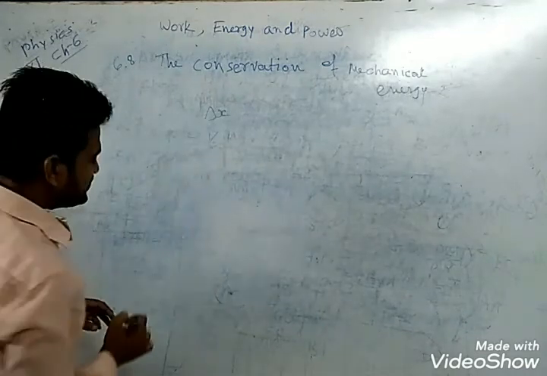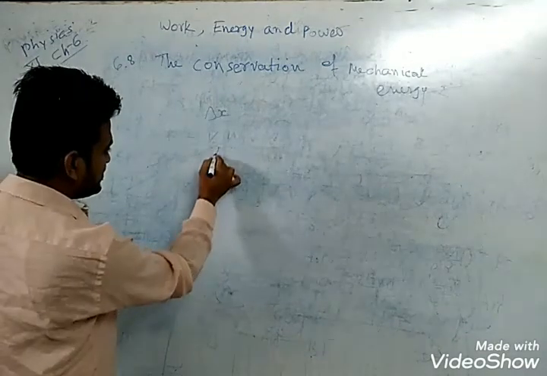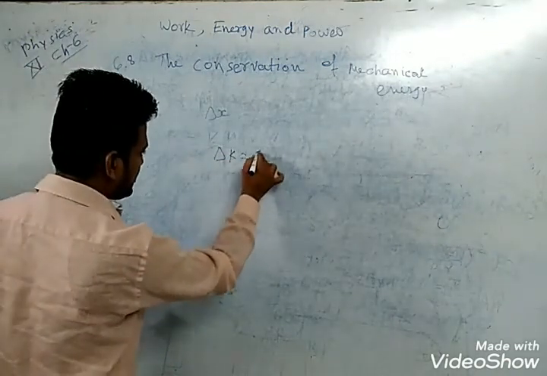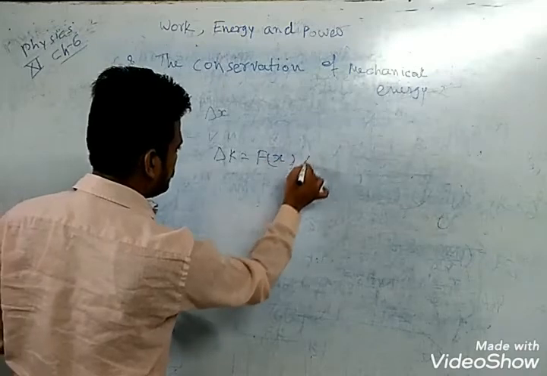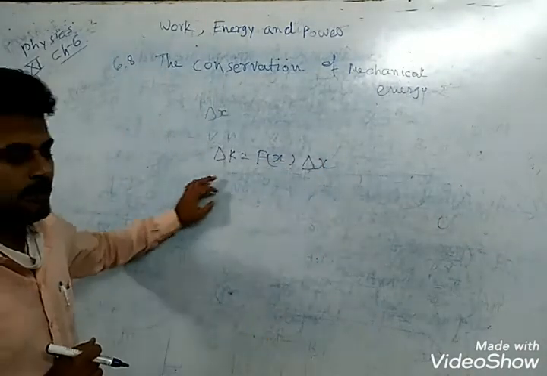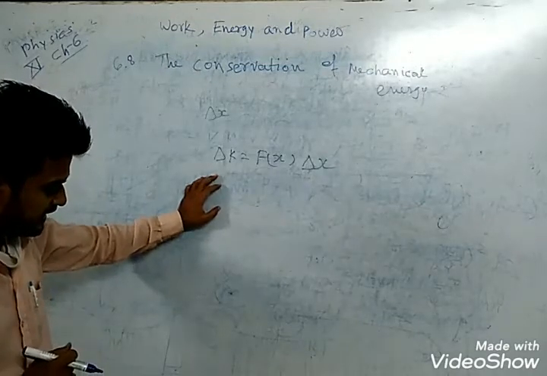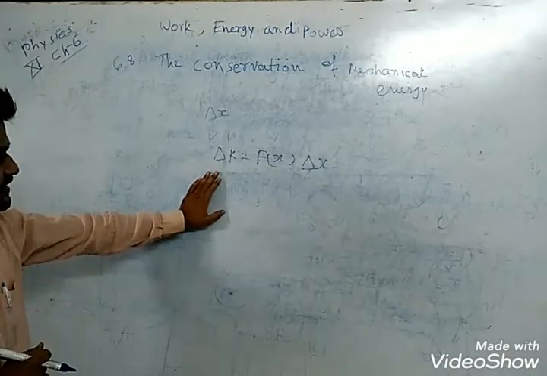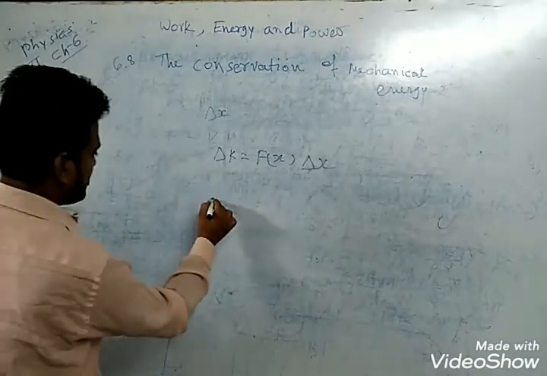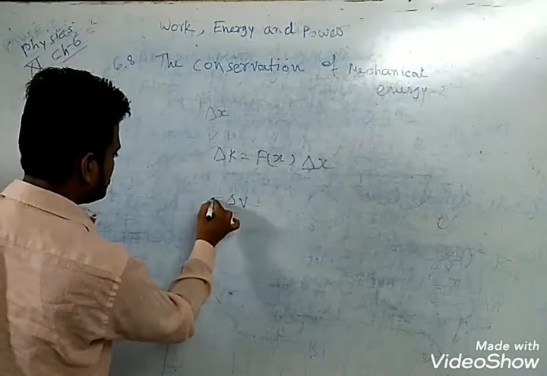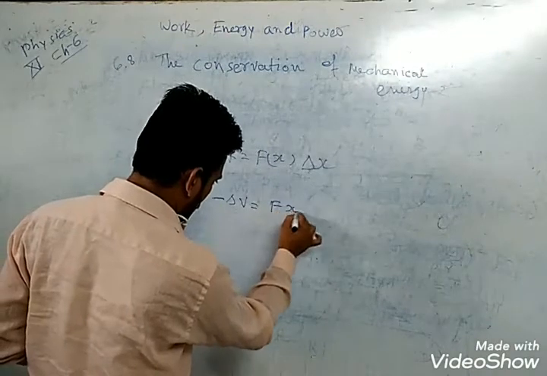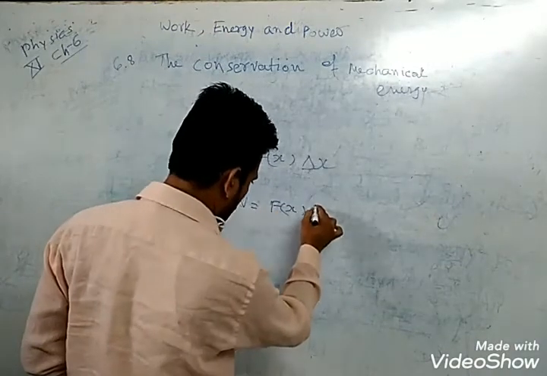According to the work-energy theorem, del A is equal to f of x into del x. If the force is conservative, the potential function v of x minus v is equal to f of x into del x.